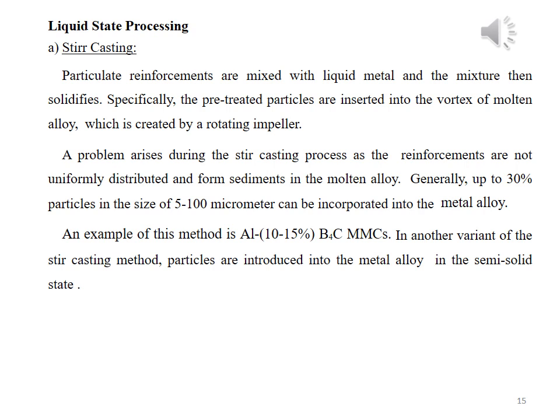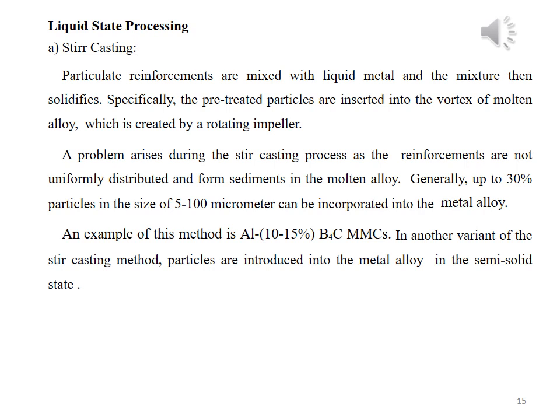A problem arises during the stir casting process. The problem is that the reinforcement materials are not uniformly distributed within the matrix phase, and the reinforcement material forms sediments in the matrix phase.